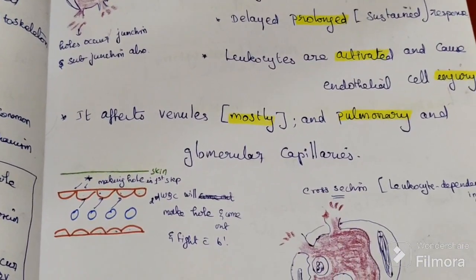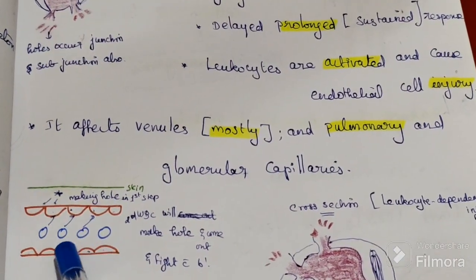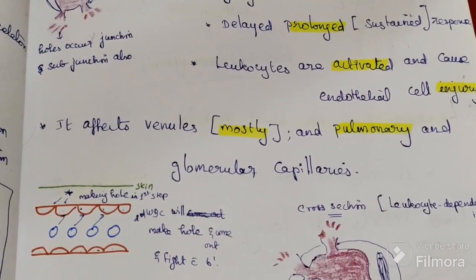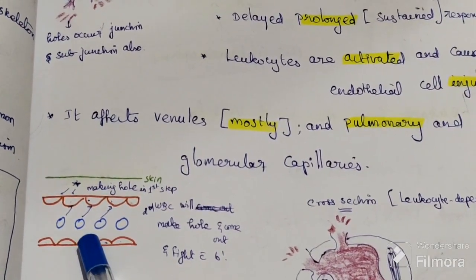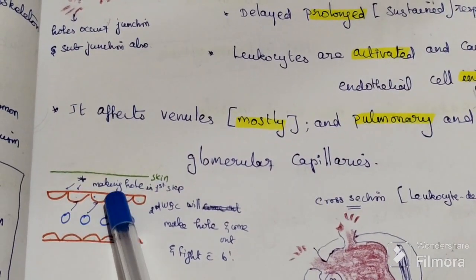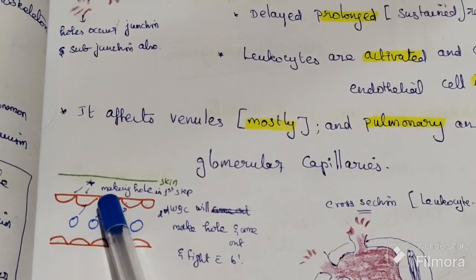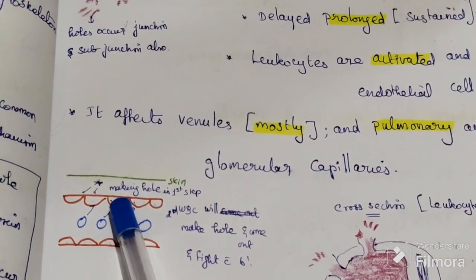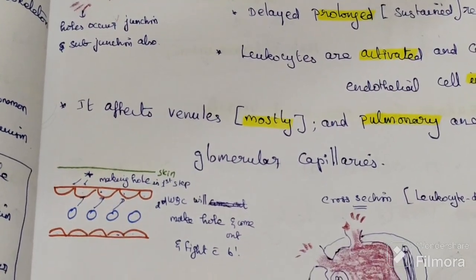Third one is from inside, where WBCs are present inside. From inside, the WBC causes necrosis of the wall of the blood vessels, so this WBC will make a hole.